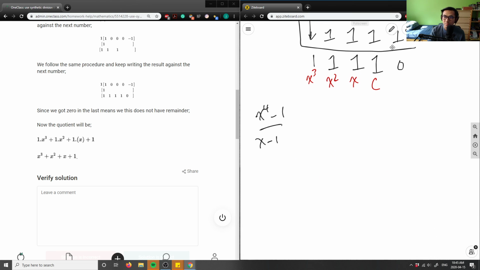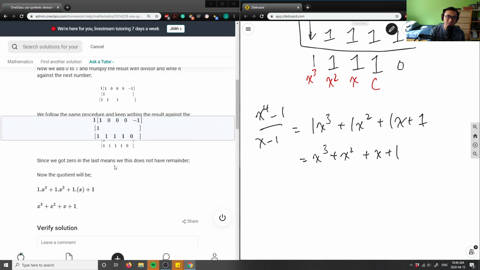Let me just double check that. Yep. So I would have 1 times x to the power 3, plus 1 times x squared, plus 1 times x, plus 1, right? Therefore, it's simply x cubed plus x squared plus x plus 1. And that's going to be my answer for this problem here. So it's exactly the same as what they got.